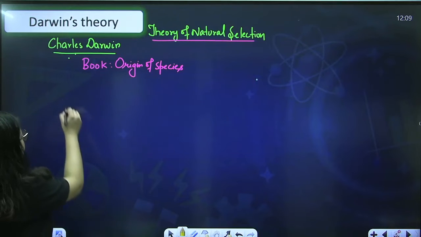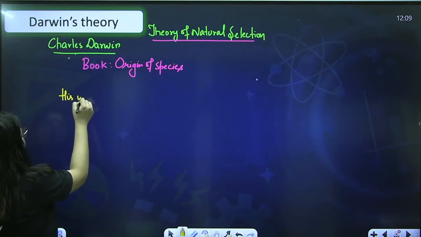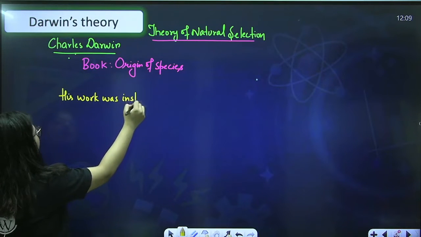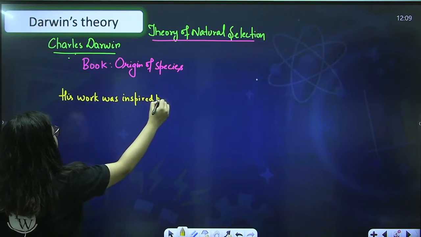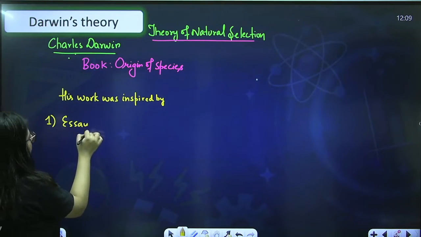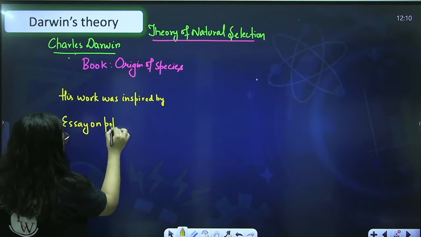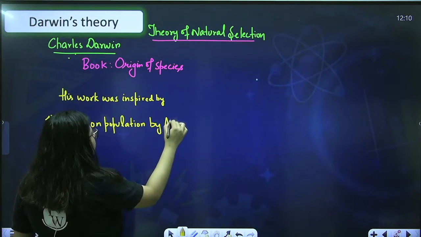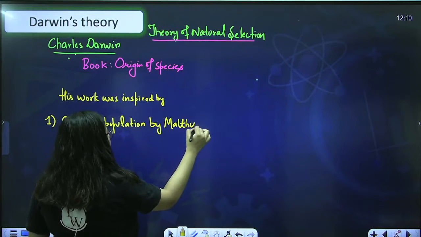So his work was inspired by, first of all, the essays on population by Malthus. Malthus was a scientist who did research.